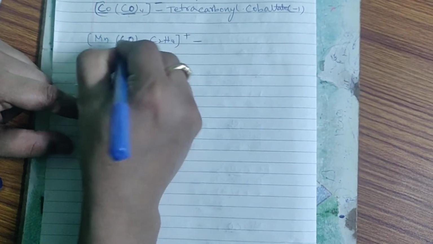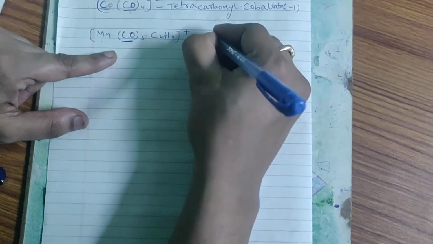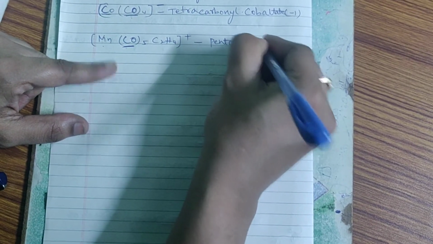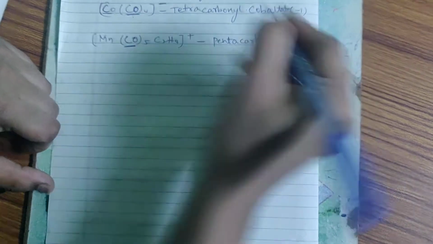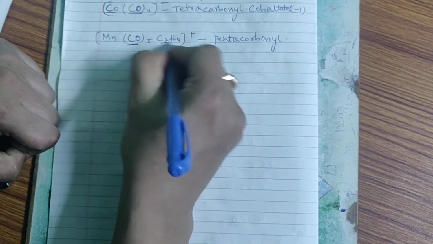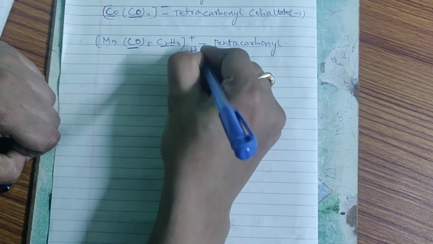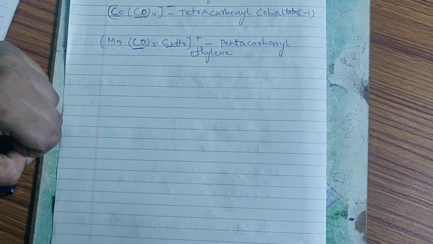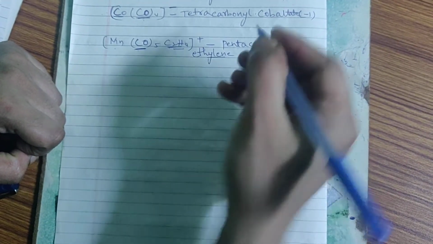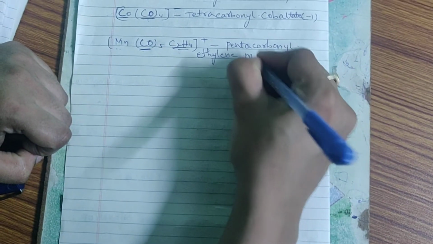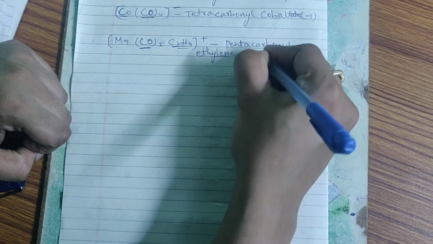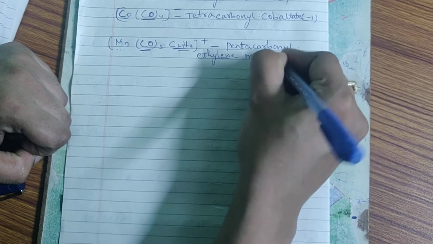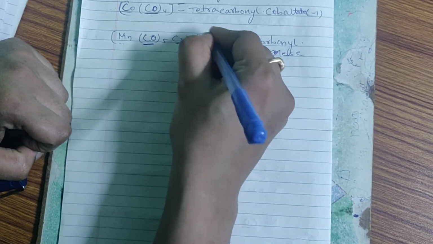First we write the name of the ligand, that is pentacarbonyl. The next ligand is ethylene, which doesn't carry any charge, so we write a single ethylene molecule here. The next one is manganese. The charge is +1 here.